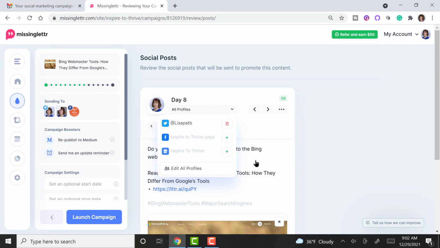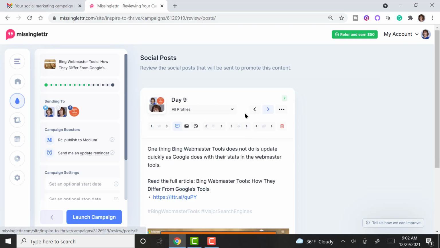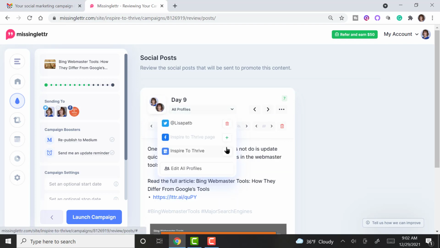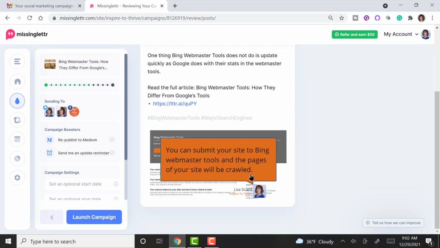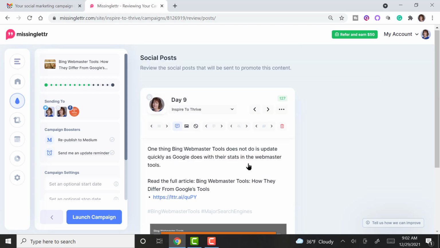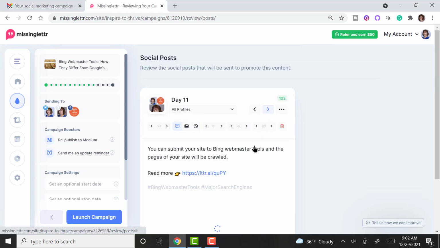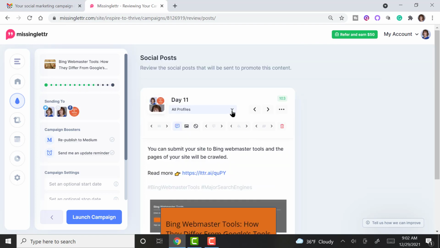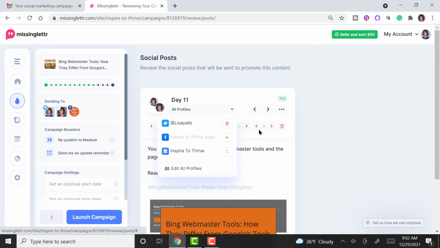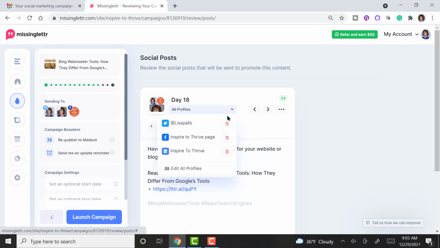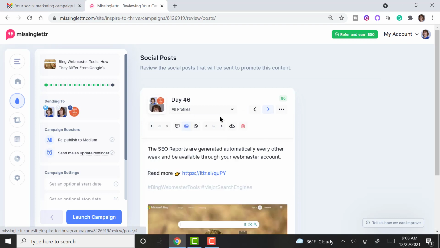Day 8, which is fine. Day 9, you can see this one changed the image there. Actually, this is the one that has the little box. So that's fine. We're going to leave that. Day 18, day 31.